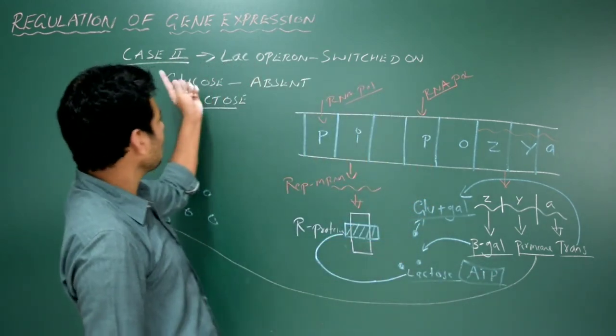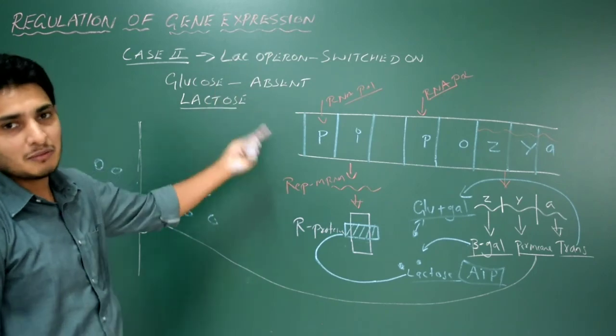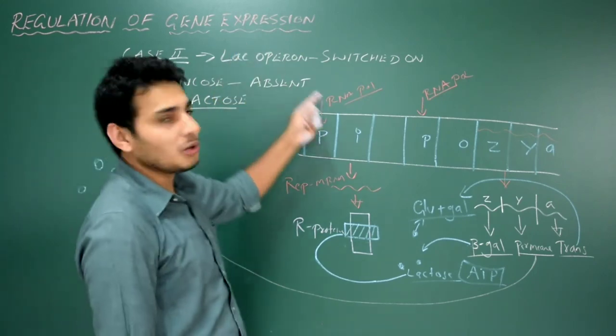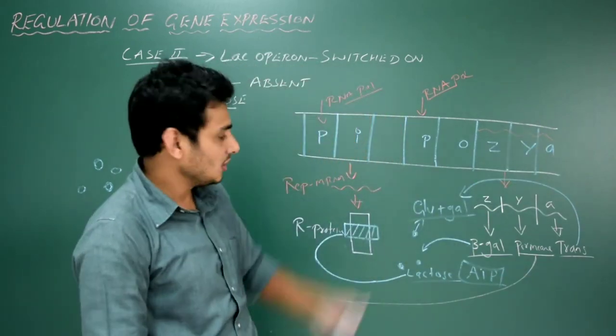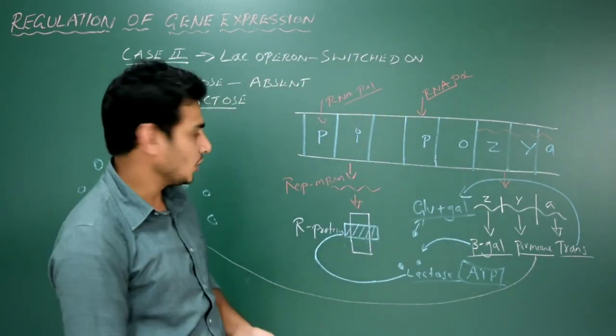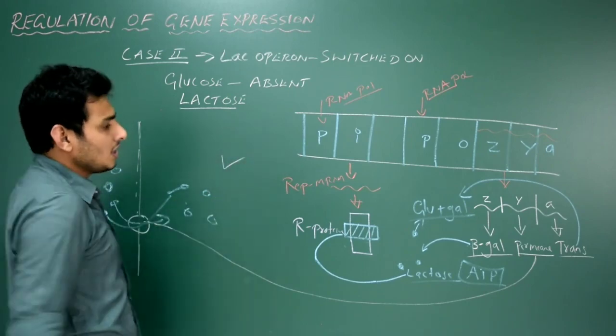So this is now when the glucose is absent but lactose is present, the lac operon should be switched on. I need to switch on these ZYA genes. Hope you understood this. You need to write all this stuff. Very easy. Okay. So that's all about it now.